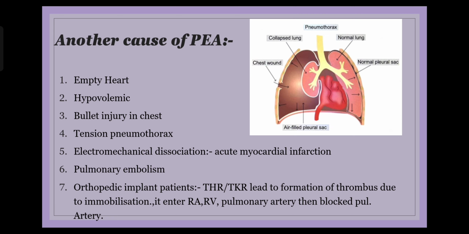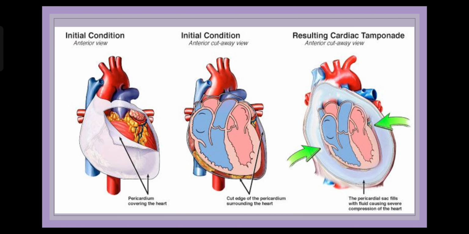So echocardiography will definitely tell you about a failed right ventricle of the patient, and in the setting of pregnancy and orthopedic implant surgery, this massive pulmonary embolism, as I showed in the previous slide before you, could be responsible for development of a pulseless electrical activity in the patient.